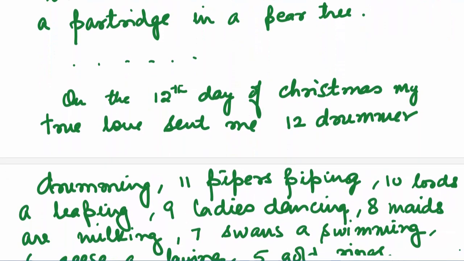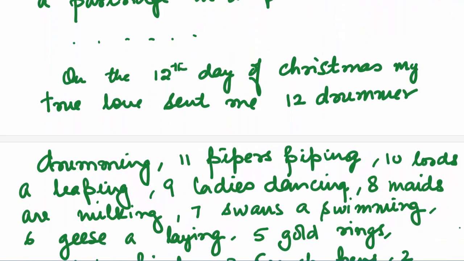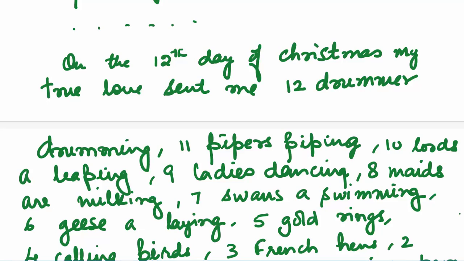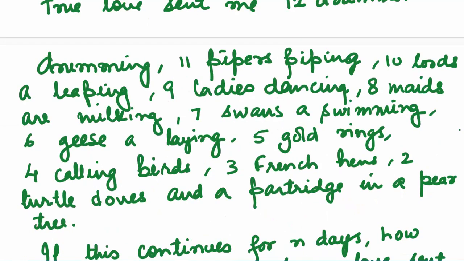On the 12th day of Christmas, my true love sent me 12 drummers drumming, 11 pipers piping, 10 lords a-leaping, 9 ladies dancing, 8 maids a-milking, 7 swans a-swimming, 6 geese a-laying, 5 gold rings, 4 calling birds, 3 French hens, 2 turtle doves, and a partridge in a pear tree.